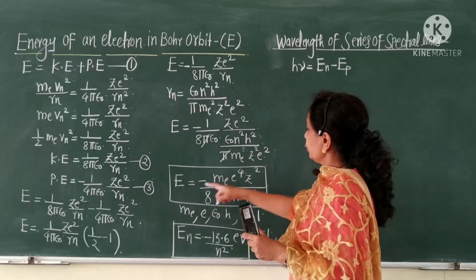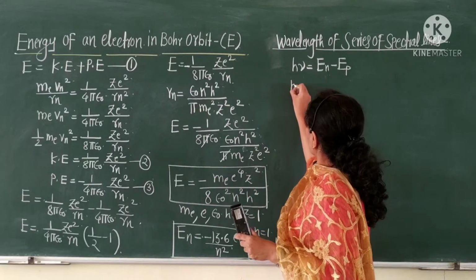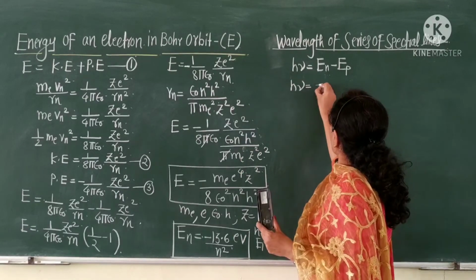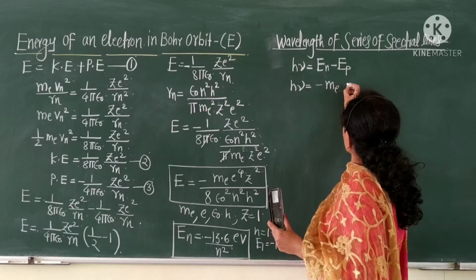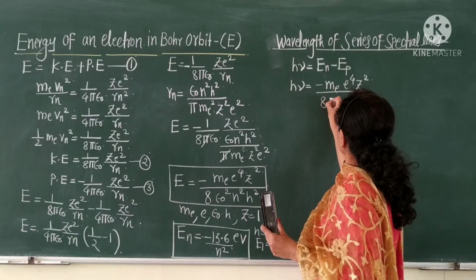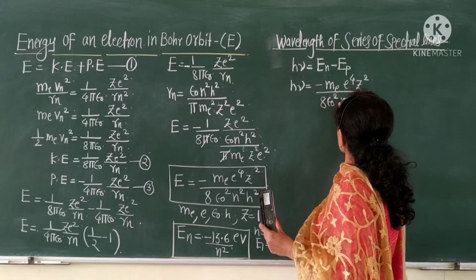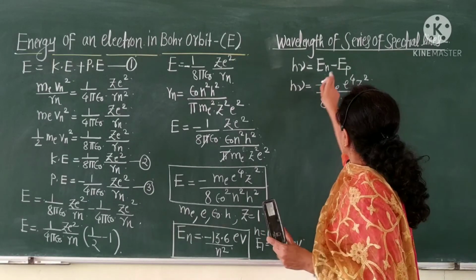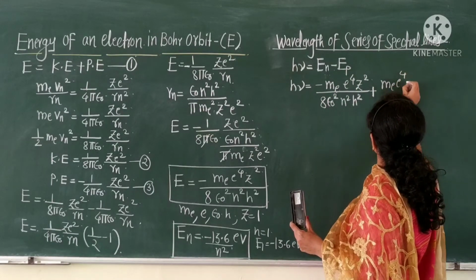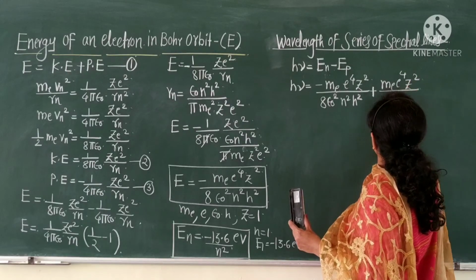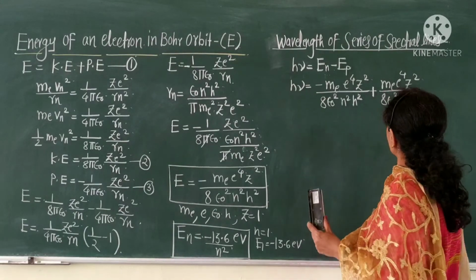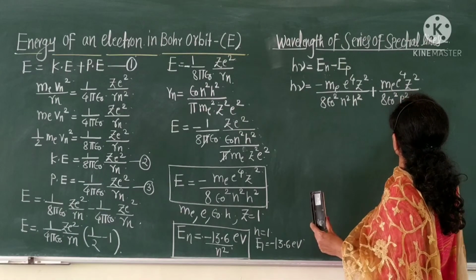Then you know the value of En, therefore h nu is equal to minus m e raised to 4 into z square upon 8 epsilon naught square n square h square, minus minus, this becomes plus m e raised to 4 z square upon 8 epsilon naught square p square into h square.